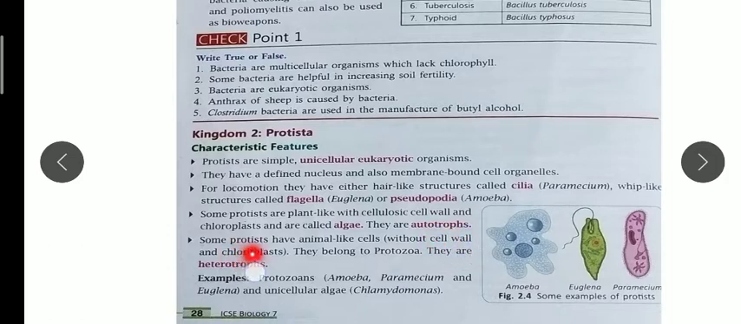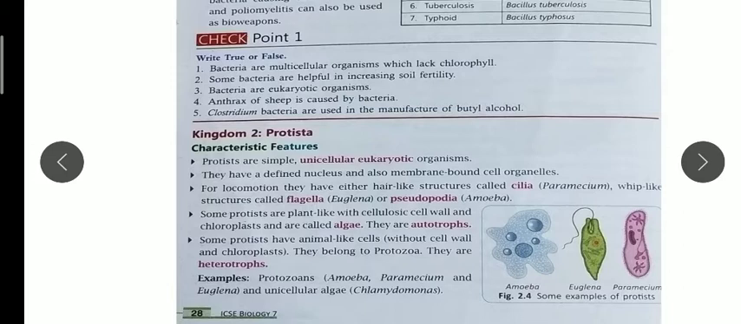Now some protists have animal-like cells. Animal-like cells means they do not have a cell wall and chloroplast, and they belong to protozoa. So here three examples are given. You can see in the figure also, amoeba, paramecium and Euglena come under protozoans. They are protozoa, and they follow heterotrophic nutrition. They are heterotrophs. They derive their food from other autotrophs or other animals.